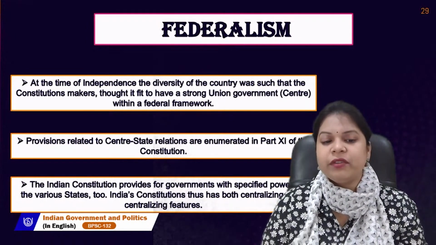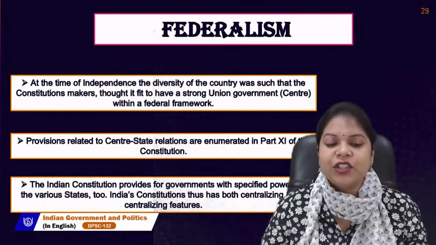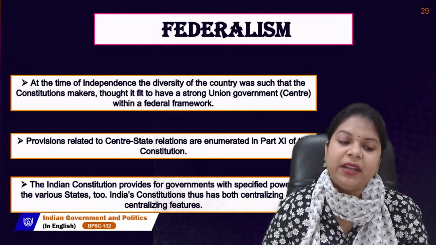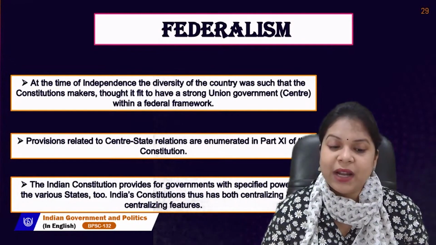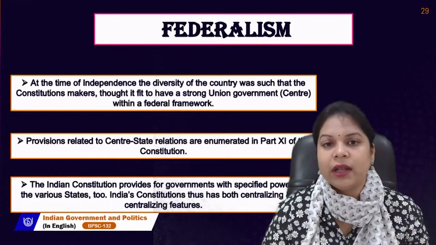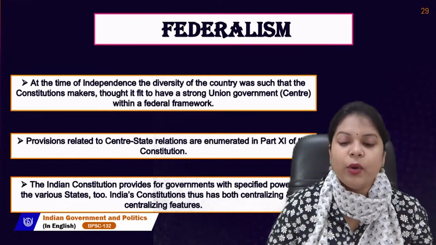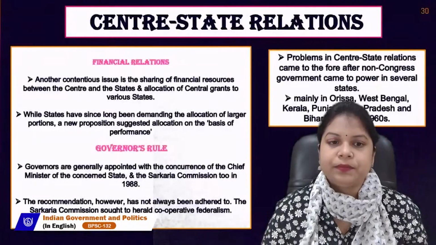Provisions related to center-state relations are enumerated in Part 11 of the Constitution. The Indian Constitution provides for the governments with specified powers in various states too. India's constitution thus has both centralizing and decentralizing features. So, India has a strong union government, but states are also given some kinds of powers. So, it has both centralizing and decentralizing features.